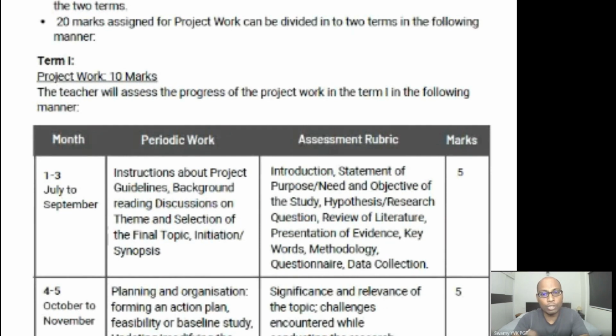Next, October to November, midterm assessment by internal examiner, project presentation and viva. Now this is most important. See, we are in the month of October and you have 10 days of autumn break, and if you can cover all these months, July to October, in this time, then after your autumn break, 1 day or 2 days will be taken up for this task and we will complete this project. It is not for assessment, it is only for understanding the way you have started doing this project. October to November, midterm assessment by internal examiner, project presentation and viva.